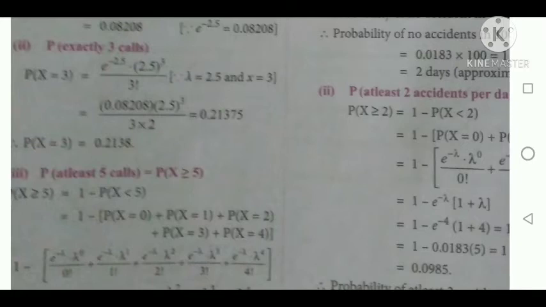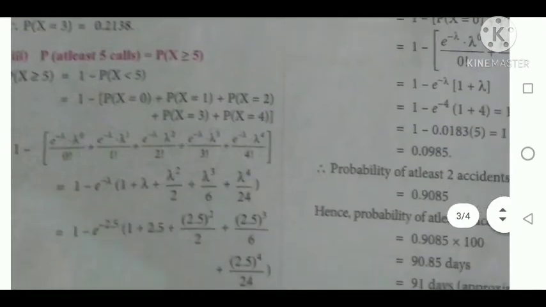Therefore e power minus 2.5, 2.5 power 3 divided by 3 factorial. After cancelling we are getting the values. Here e power minus 2.5 is again 0.08208. Okay, so our answer for x equal to 3 is 0.21375. We may take it as 0.2138 approximately.